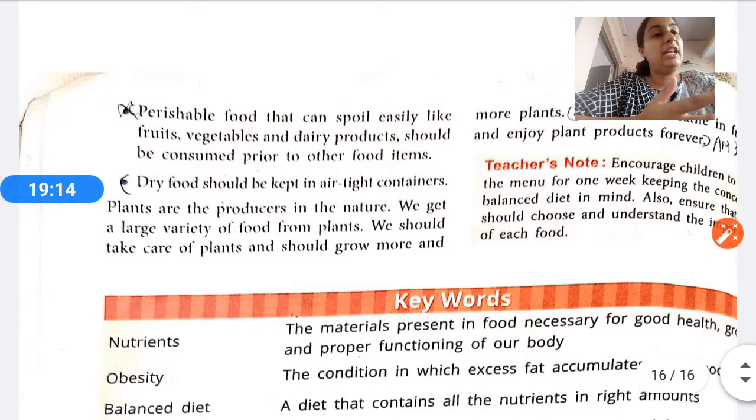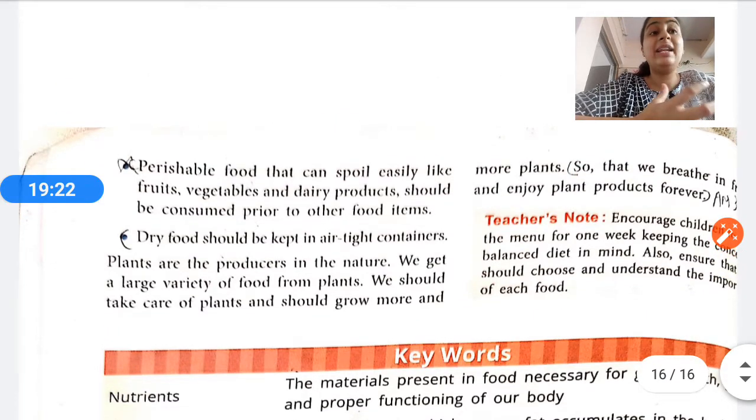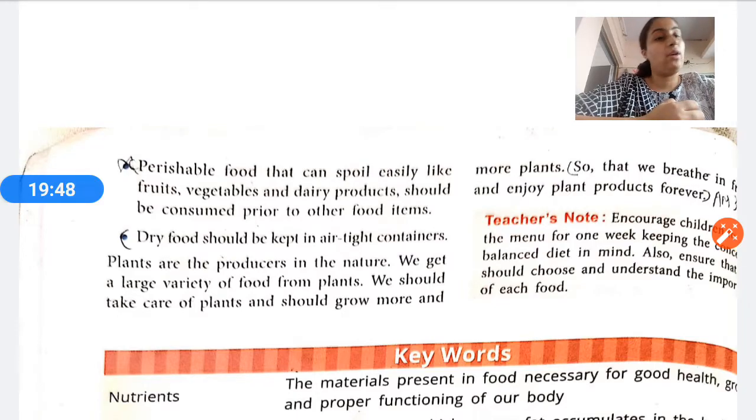Plants are the producers in nature. We all know plants are the producers in nature. We should grow more and more plants, because lots of things that we require come from plants, like herbs, medicines, and many more kinds of things. So if we want fresh air to breathe in, and to enjoy plant products forever, then we have to grow more and more plants. If plants would not be there, we would not be able to breathe in fresh air, and we would not be able to enjoy plant products forever. Okay, I hope you all have understood this chapter.